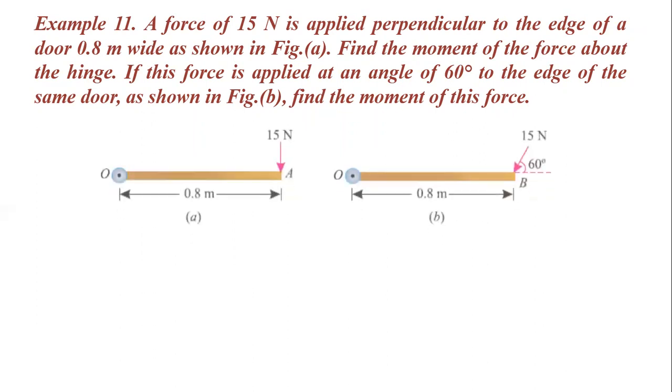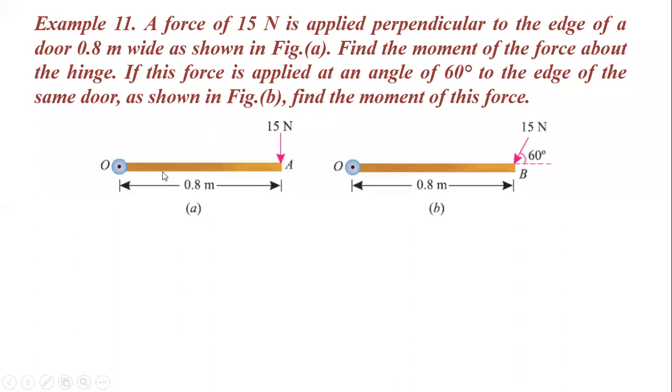Now let us see. This one is the door, and this is the top view of your door. This is the hinge point, point O. Let us say the handle is at point A, and you are applying a force of 15 Newton, and the door width is 0.8 meter. There are two conditions given.